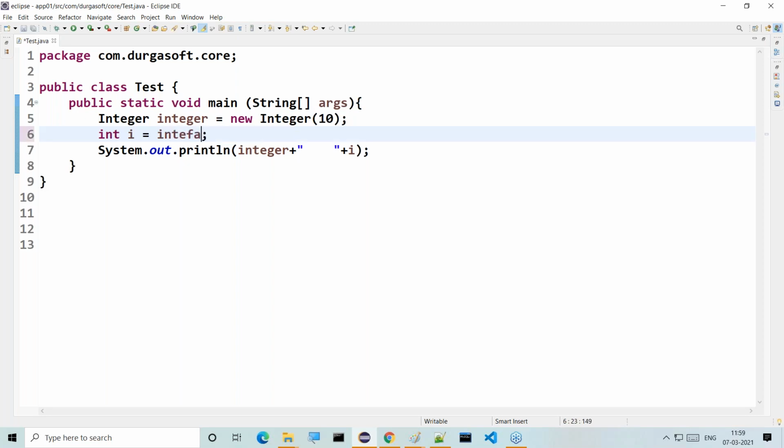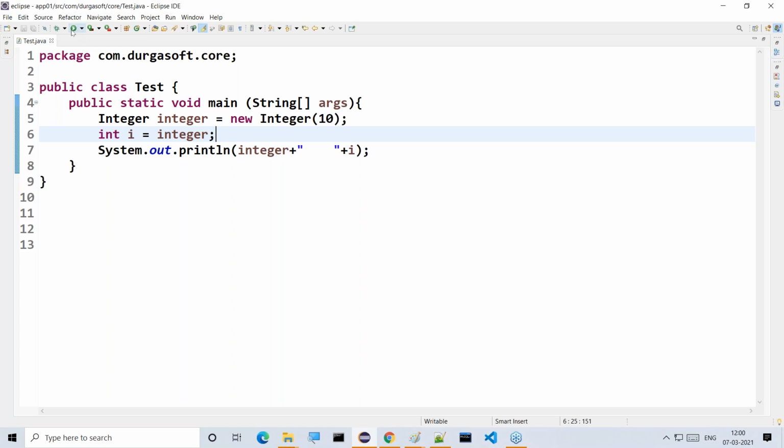Directly here we can provide an Integer. Int i is equal to integer, that we assign directly. So whenever we are assigning an Integer value directly to the int variable, the required conversion is done by the JVM internally, and finally the data is transferred from the Integer object to the int variable. In System.out.println of Integer space i, the value we provided, that conversion is also performed automatically.